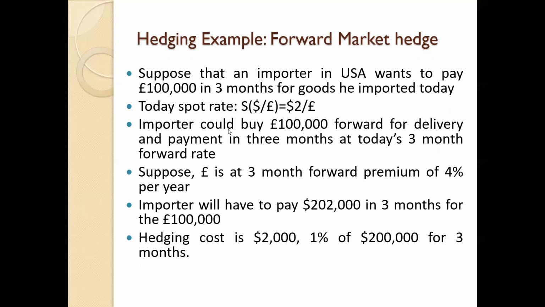Then the importer could buy £100,000 forward for delivery and payment in 3 months at today's 3 month forward rate. Assuming the forward is at a premium of 4% per year, you can calculate the forward rate.